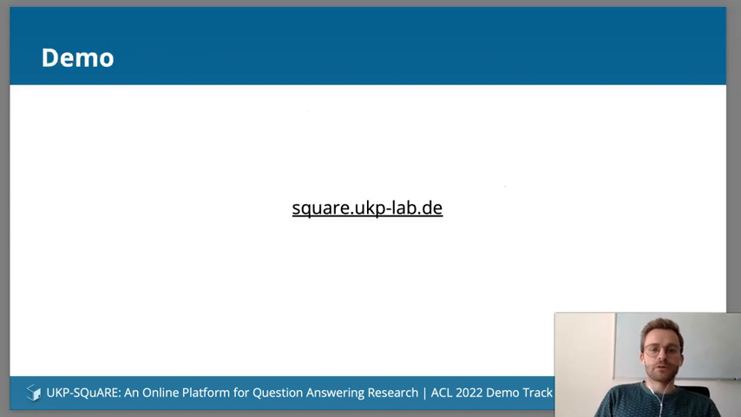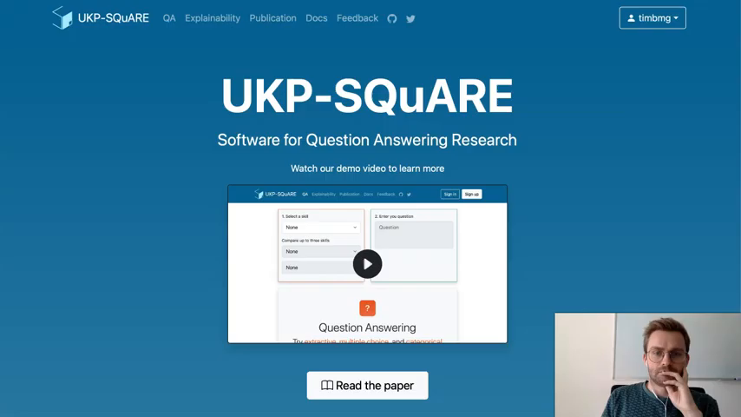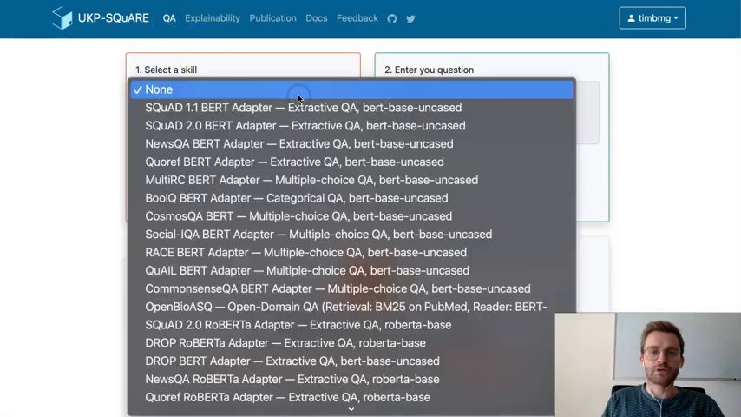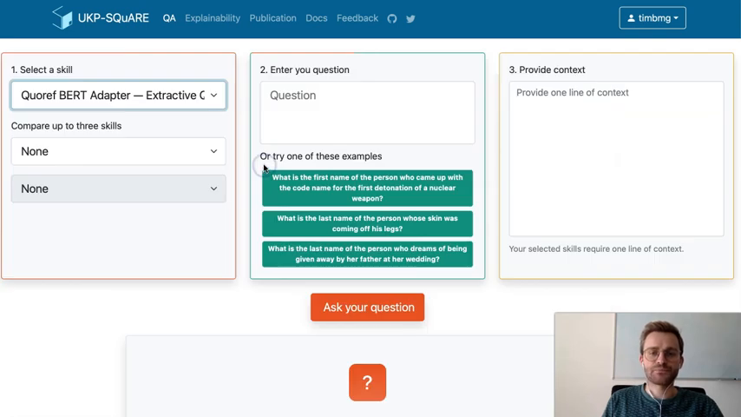Now that we learned about what SQuARE is and why we implemented it, let's have a look at the live demo. So first we go to the QA side, and here in this dropdown we can see all available models in UKP-SQuARE. And for now we select this model that is fine-tuned on a coreference resolution question answering dataset.